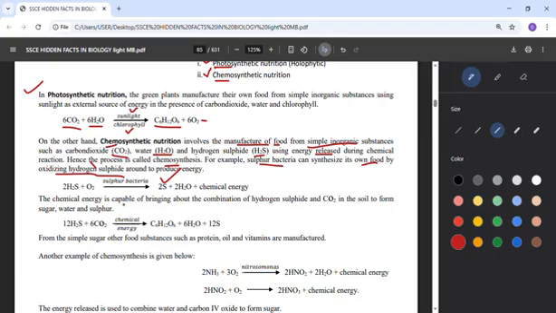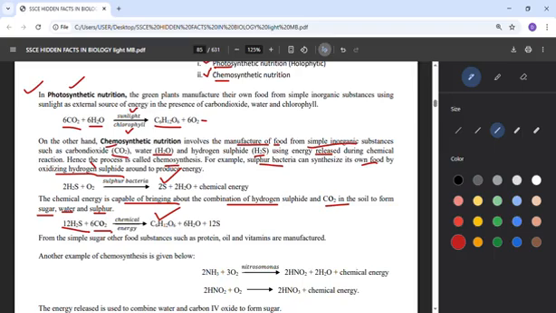So the chemical energy is capable of bringing about the combination of hydrogen sulfide and carbon dioxide in the soil to form sugar, water, and sulfur. That one too is chemosynthesis. Meaning that we can still get the same glucose gotten by photosynthesis. We can also get it by chemosynthesis, through the chemicals hydrogen sulfide and carbon dioxide.